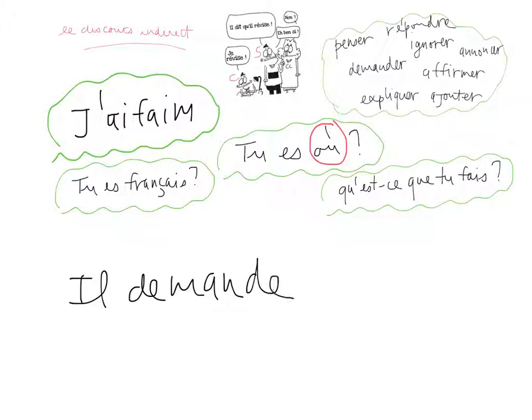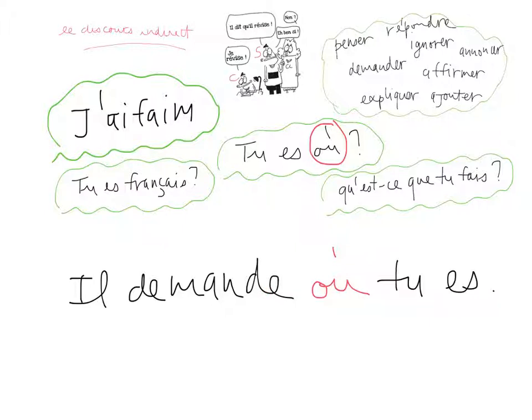Il demande où tu es. So in this case, you will notice that nothing changes. You just use the same question word that you have in your question, and you use it as a conjunction for the indirect speech. Okay?